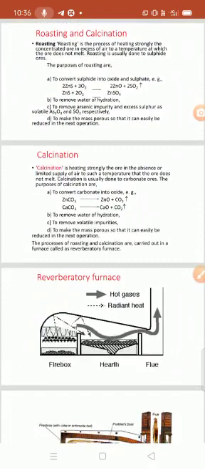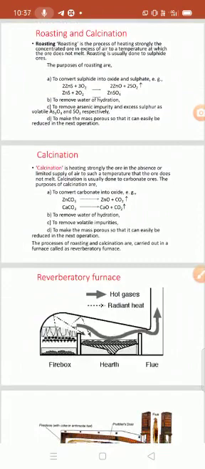Roasting is the process of heating strongly the concentrated ore in an excess amount of air to a temperature at which the ore does not melt. Roasting is usually done for sulfide ores. Here are the examples. The first purpose of roasting is to convert sulfide ore into its oxide and sulfate.